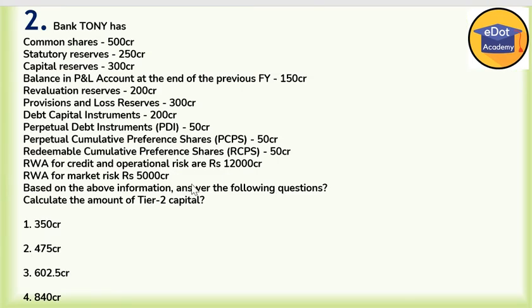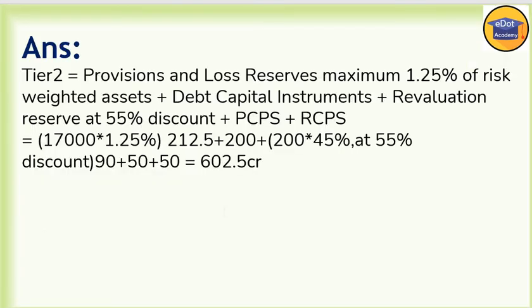Now the data is same here, bank is same here. Calculate the amount of tier 2 capital. So we have to see what is the tier 2 capital. Tier 2 capital: provisions and loss reserve, maximum of 1.25% of risk weighted asset. So we have to take the provisions and loss reserve, but up to a maximum of 1.25% of risk weighted asset.